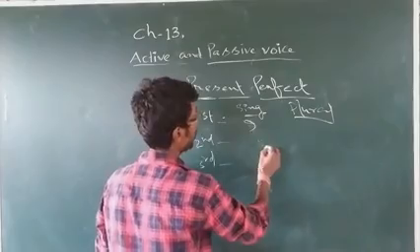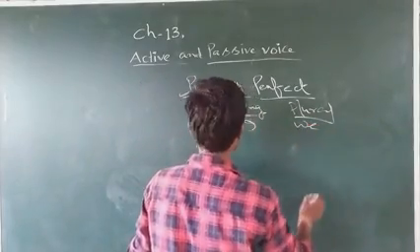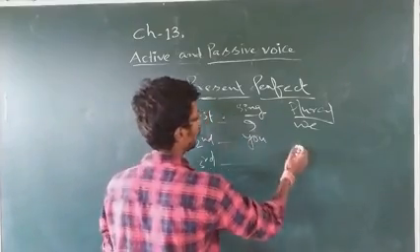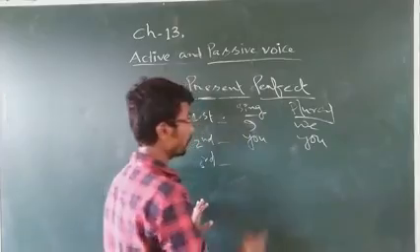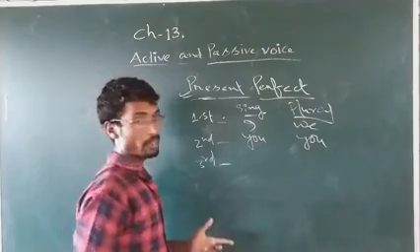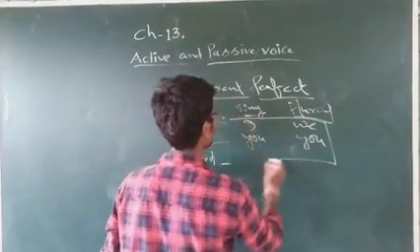First person is I, singular. Plural is we. Second person is you, and the plural will also be you. This is for singular, and this is for more than one, plural. Third person. Third person is what? Except these four words.